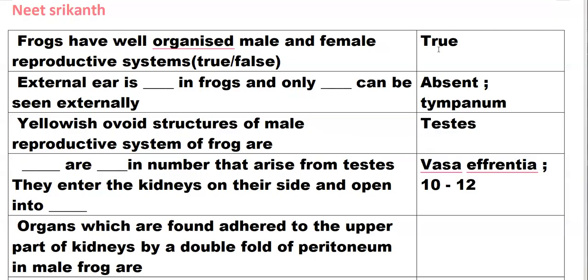They enter the kidney on their side and open into Bidder's canal, which is very important.